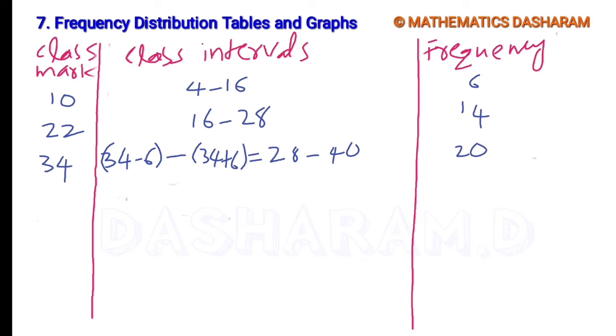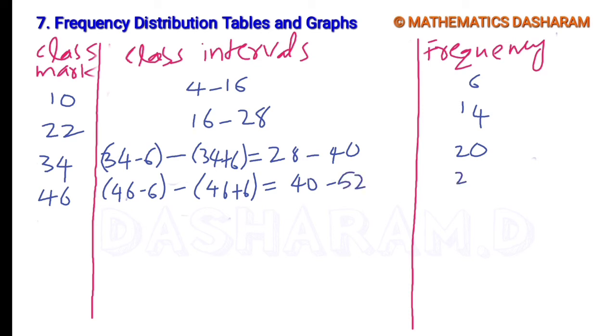Next class mark 46. 46 minus 6 to 46 plus 6. 46 minus 6 is 40, to 46 plus 6 is 52, and its frequency given in the question is 21.